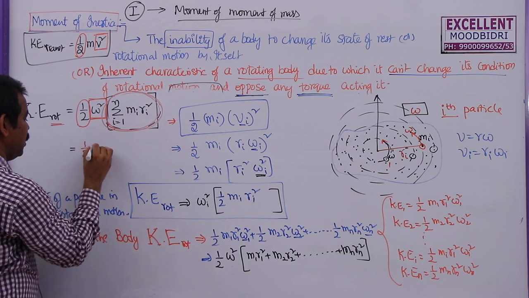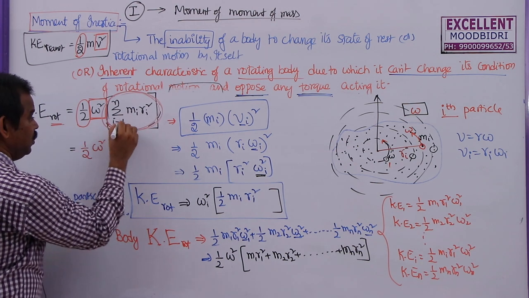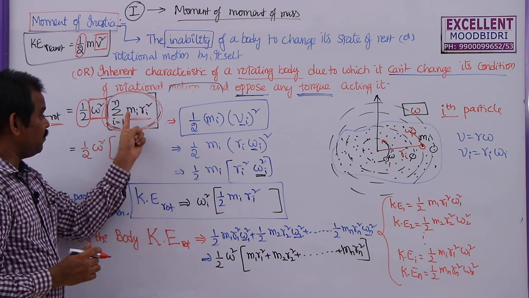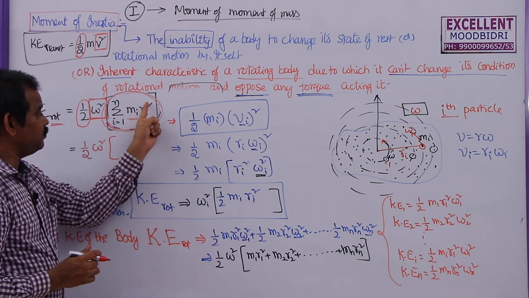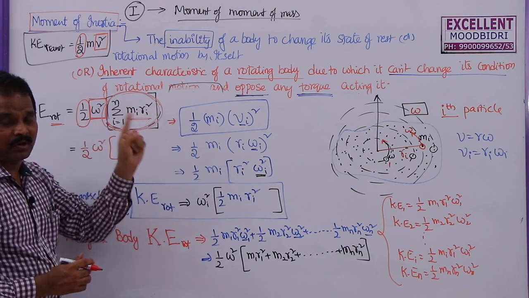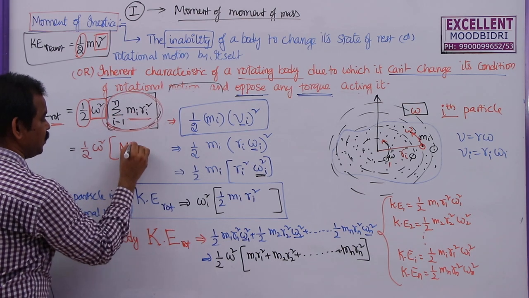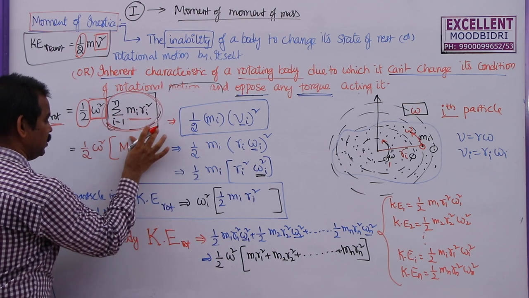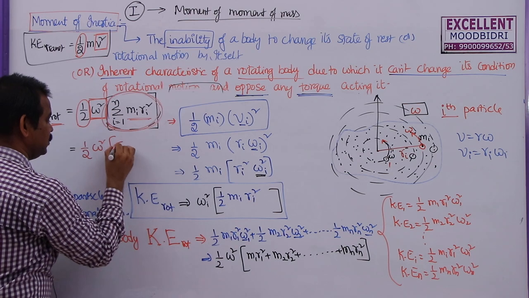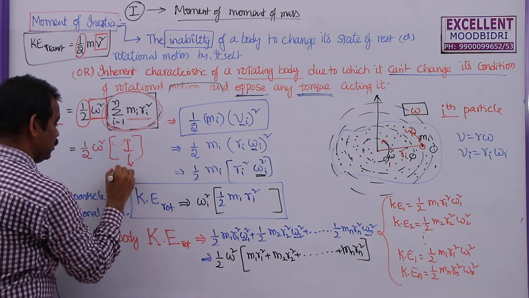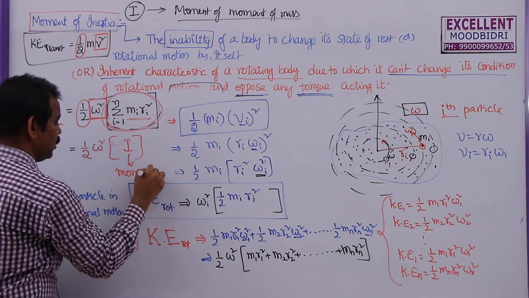So this is half omega square into the sum of the product of the mass of each particle and the square of the distance between that particle and the axis of rotation. We denote this as I, where I is called moment of inertia.